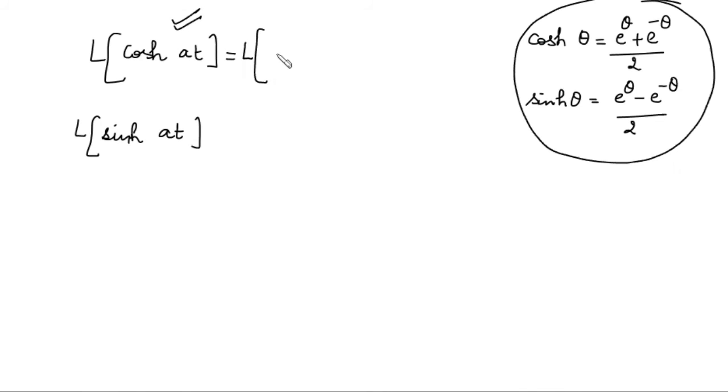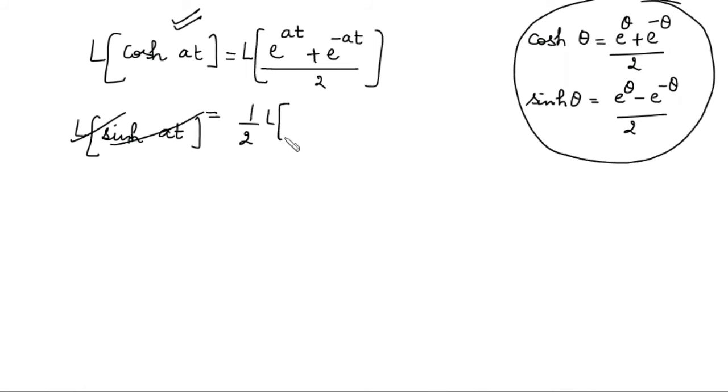Now this is e to the power at plus e to the power minus at by 2. You can separate this by the linearity property. You get the Laplace transform of e to the power at plus Laplace transform of e to the power minus at. Now what is the Laplace transform of e to the power at?